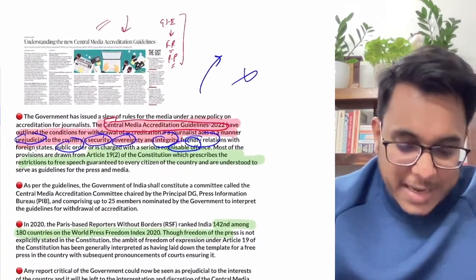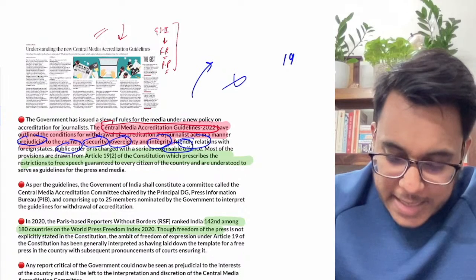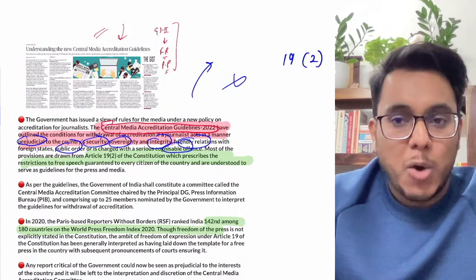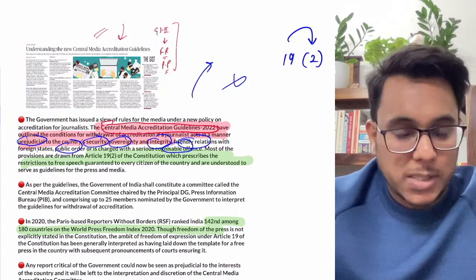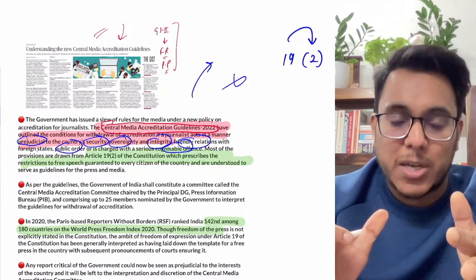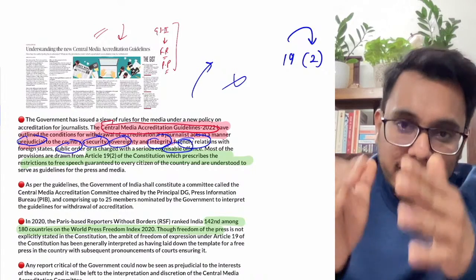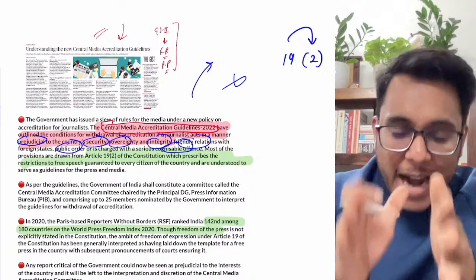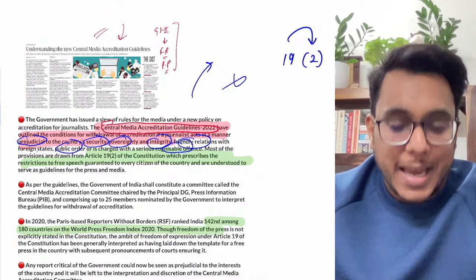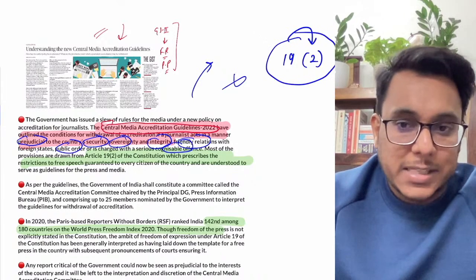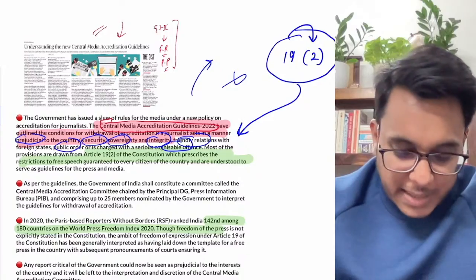Now understand where this particular thing is coming from, guys. This is coming from Article 19 sub-clause 2 of the Indian Constitution. Article 19(2) talks about reasonable restrictions on the freedom of speech and expression. Though freedom of the press has not been explicitly mentioned, implicitly it is there in our constitution, and in this direction the government has justified that freedom is not a license. Reasonable restrictions are mentioned under 19(2), and it is a reasonable restriction that we have now imposed on the media.